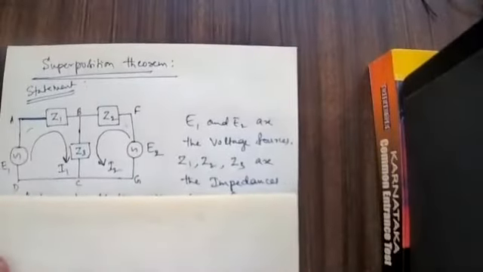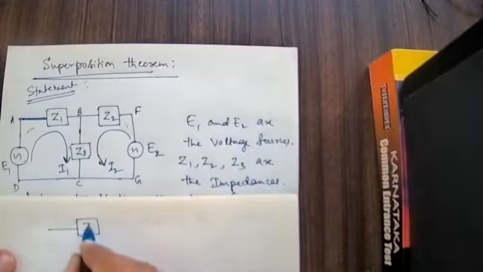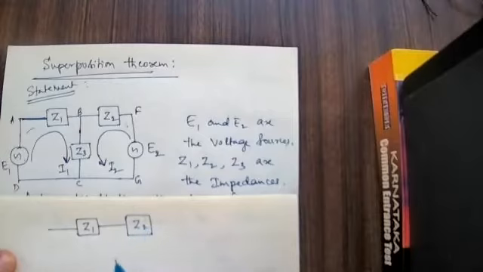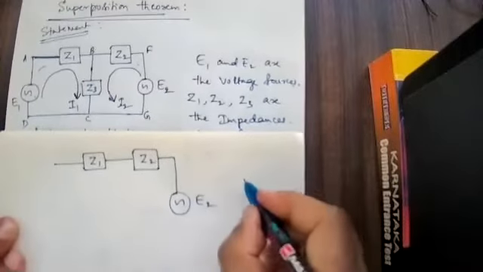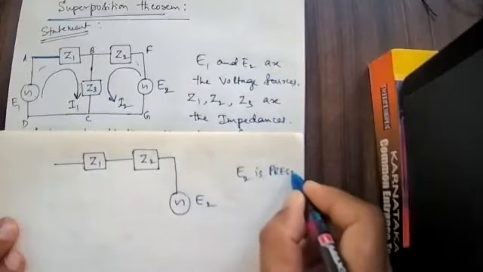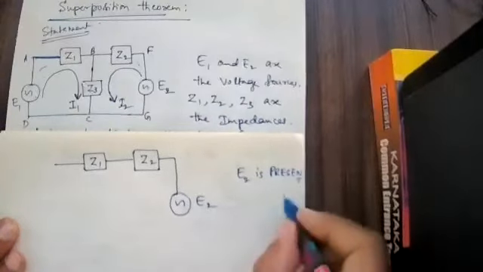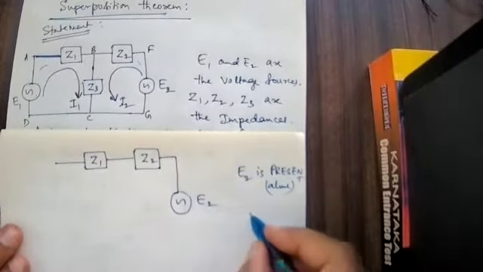See, this is the original diagram. For that, I write like this: Z1, Z2. E2 is present here, present alone. Only this is present.